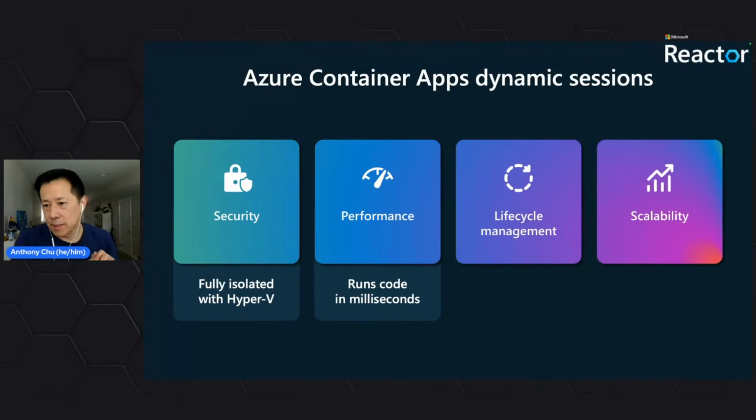When you send it some code, it will run and give you the results in milliseconds, whether the session you're sending it to currently exists or not. Say you have a new user asking a question, and we don't have a session running for them to run this Python code. It'll spin up a session within milliseconds to run this code.